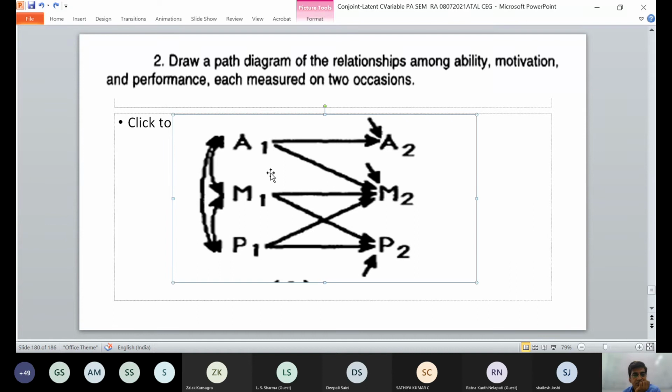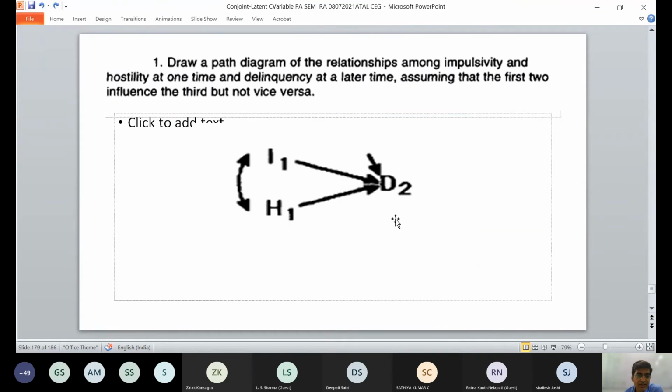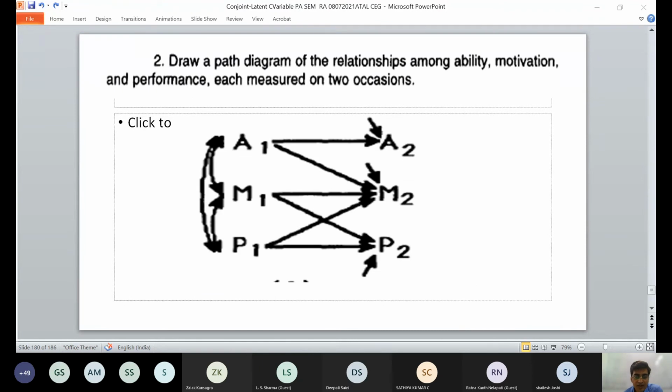That is what the path diagram is directly telling. By seeing this diagram, you can see the relationship amongst ability, motivation, and performance, which is measured on two occasions. If ability was low at one time, and motivation was low at first, and the next time the motivation level is higher, then obviously it will be higher than before. Likewise, the performance will proceed in that way. So likewise you have drawn this. Are you getting this?